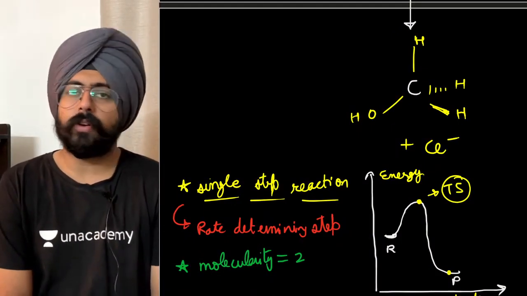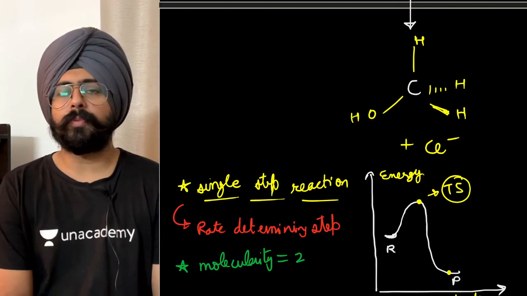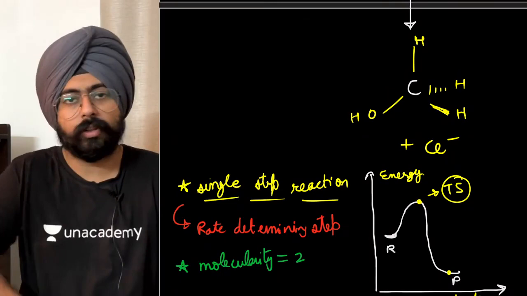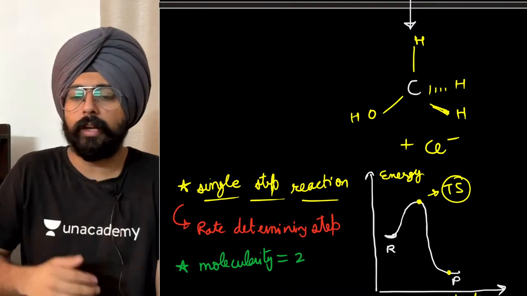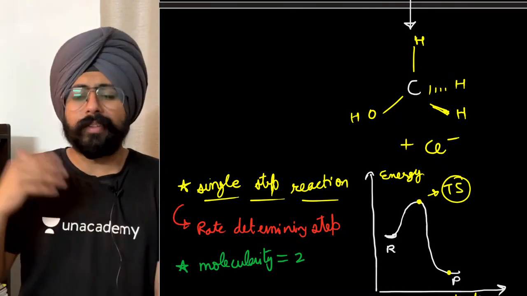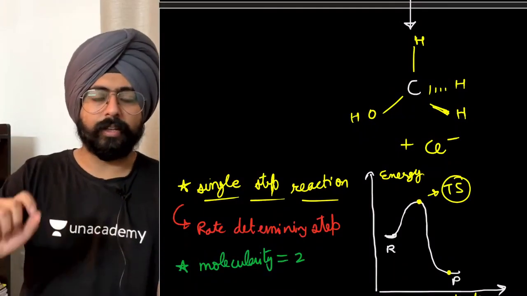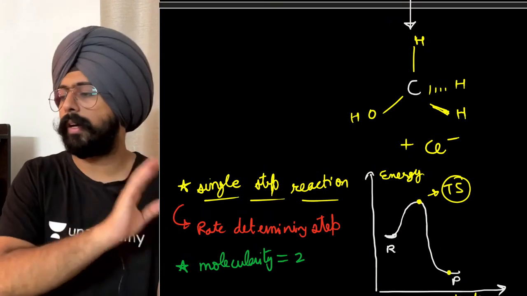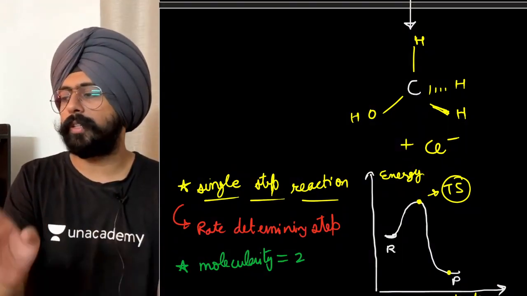Their electronic overlap is not that good. The carbon-fluorine bond is bad because there's a lot of difference between their electronegativities. So the carbon-oxygen bond is a little better. Therefore, most of the time SN2 reactions or substitution reactions are exothermic. There can be some endothermic substitution reactions as well.